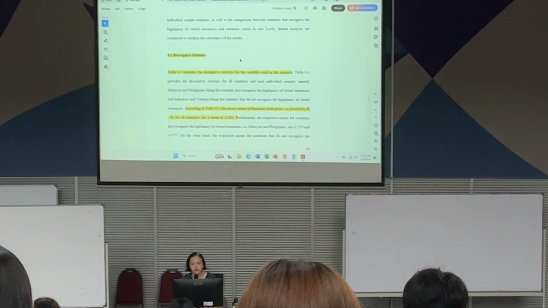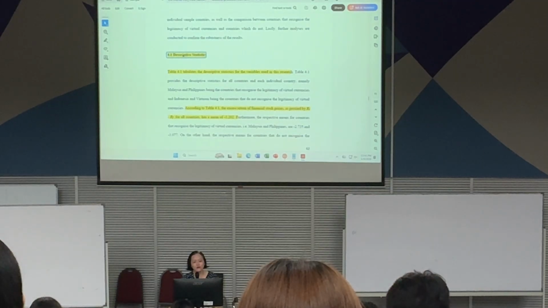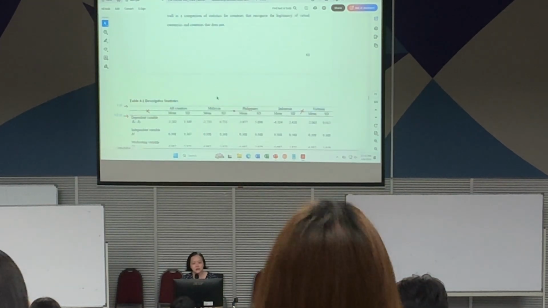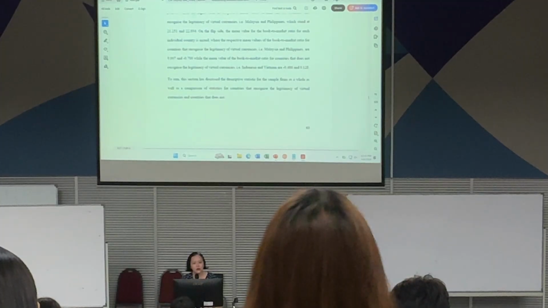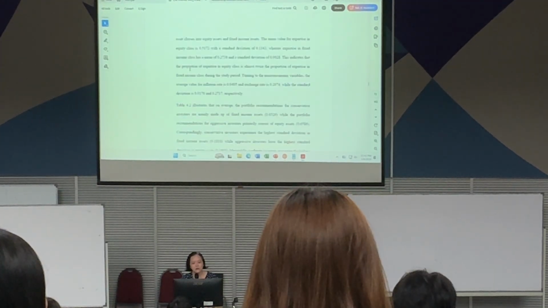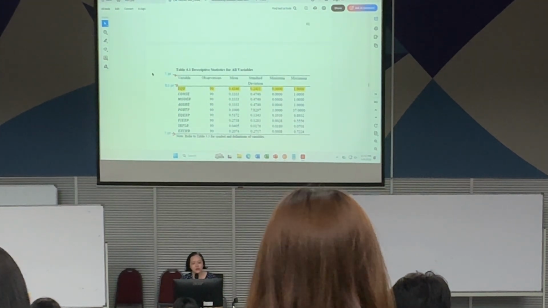So for the table, you got two options. Either you put it right after 4.1 or you put it at the end of 4.1. You understand? So the choice is yours. Which one do you think is more presentable? So this student, I will show using robo-advisor. She put it at the end. So this is how it should look like.